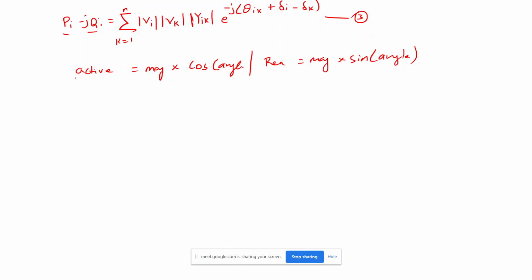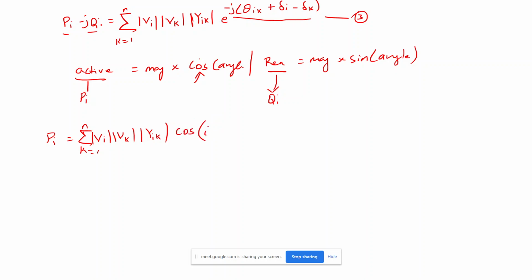If that is the case, if I want to take the active power Pi, and this is nothing but Qi, I will get Pi equal to the summation of k equal to 1 to n. I will take all this magnitude and multiply it with cos of this angle. So if I take cos of the angle, then I will get the real power of this equation. Here the magnitudes are Vi, Vk, and Yik, and then cos of the angle. So what is the angle here? The angle is nothing but theta ik plus delta i minus delta k.